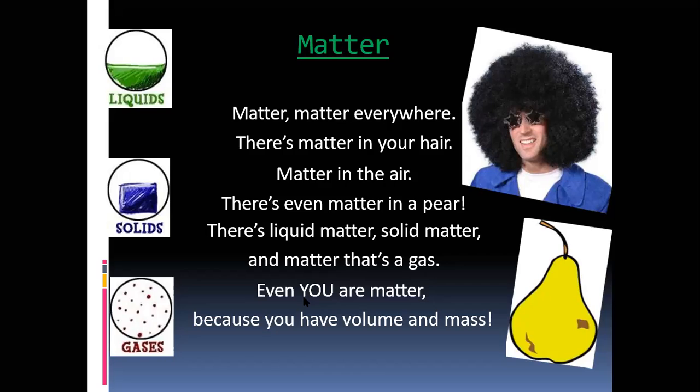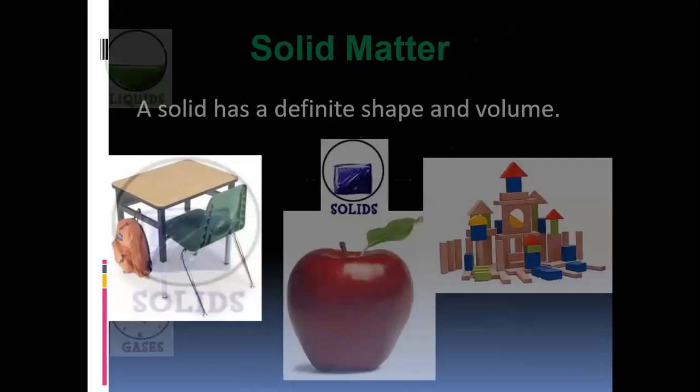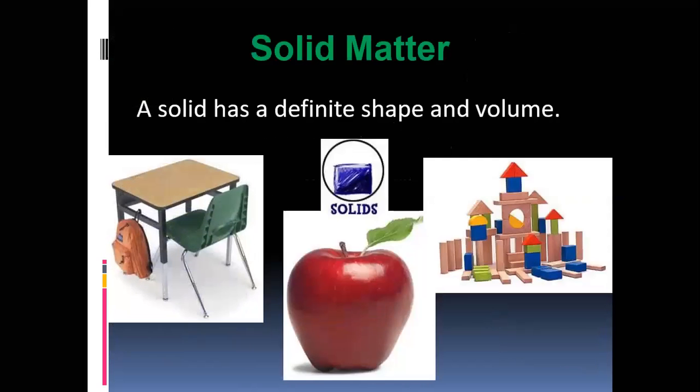Even you are matter. Your body is matter because your body has certain mass. Therefore, you say my body weight is 35 kg. Due to mass, you have weight. That is, your body is also matter because you have volume and mass. In this way, matter has three states: solid, liquid, gas.